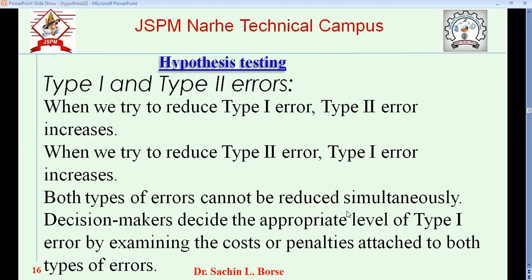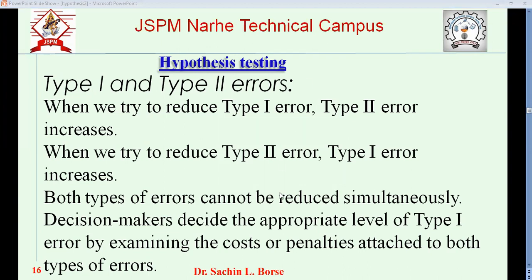If we increase the type 2 error, what happens to the type 1 error? It decreases. So there is an inverse relation between the type 1 and type 2 error. Both the errors we cannot reduce at the same time.